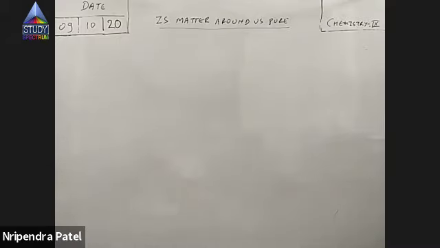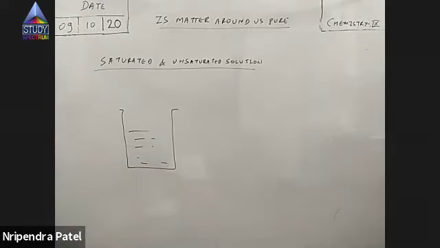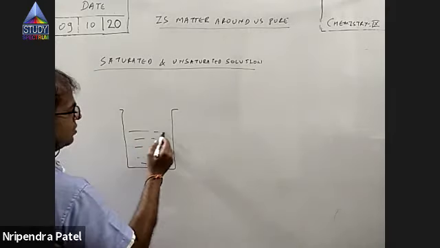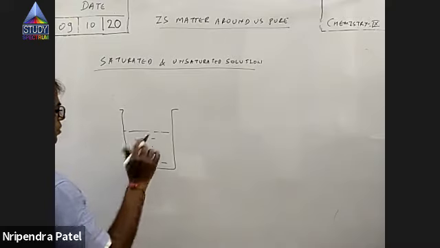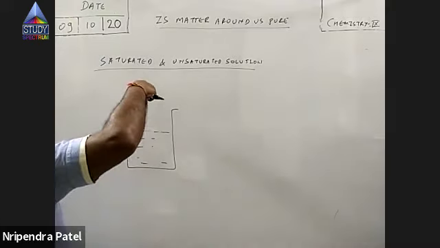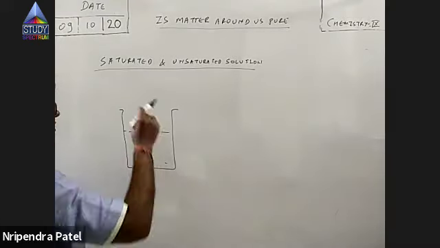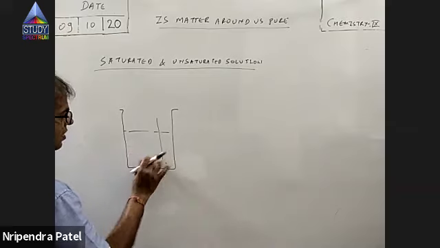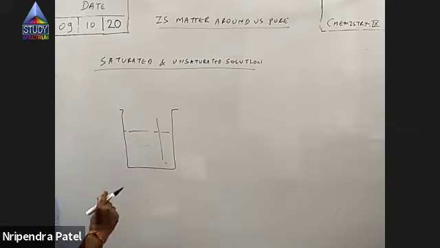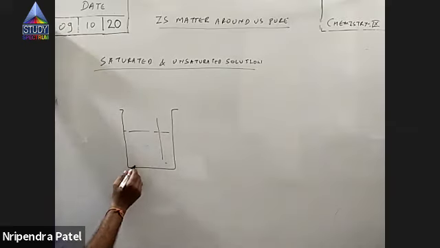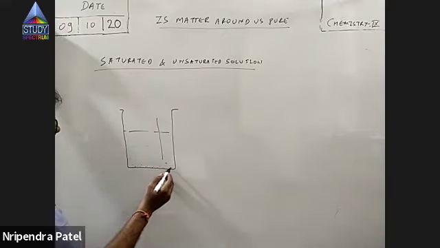Suppose there's a solvent. This be pure solvent, right? For example, let us take water. So suppose there's water, which is actually pure solvent. Now, if you try to dissolve something in it, this is salt. If I add a small amount of salt in it and stir it, what you'll see is that after some time, the salt disappears from its crystal state. If you have dropped some salt, that salt remains in solid state at the bottom.